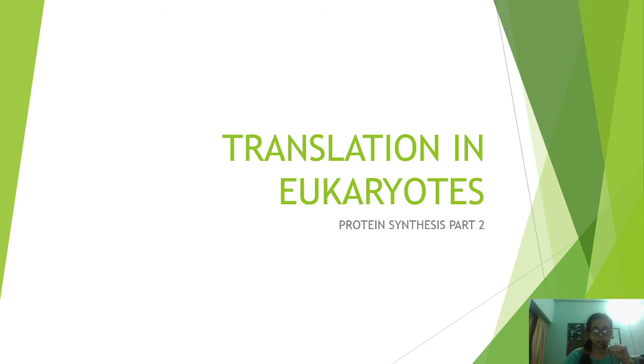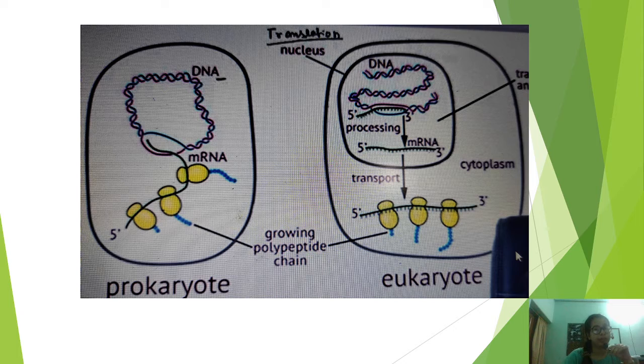So let's begin. I have already discussed the difference between prokaryotic and eukaryotic. In prokaryotes, translation and transcription take place simultaneously, whereas in eukaryotes, first the transcription is done in the nucleus, then the mRNA which is formed, after processing, is transported into the cytoplasm.